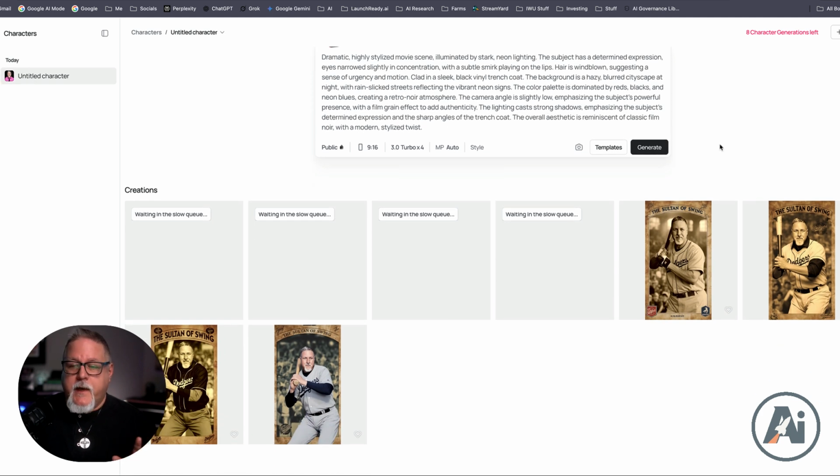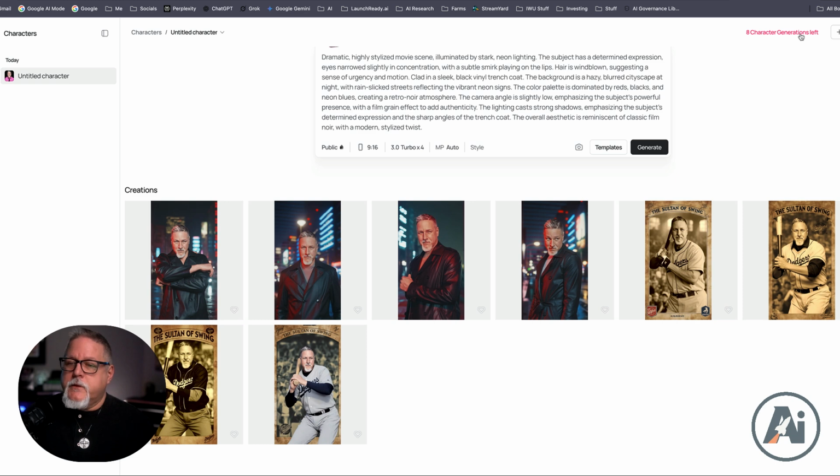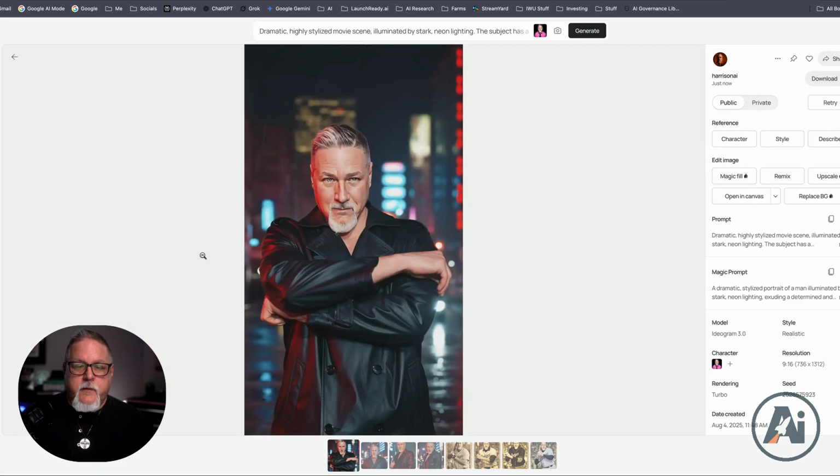And all of this right now, we're in real time, so you can see how quickly this is generating. I'm not speeding up the video. I'm not slowing it down. I'm in the free version of this. It looks like I have 8 character generations left. So it looks like it gives you 16 images for free. So let's take a look.